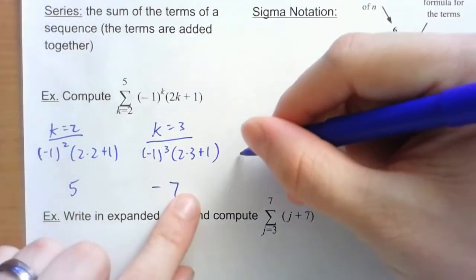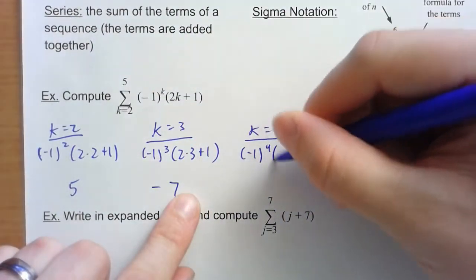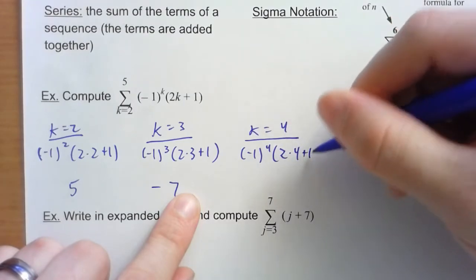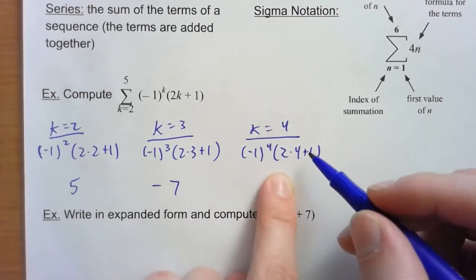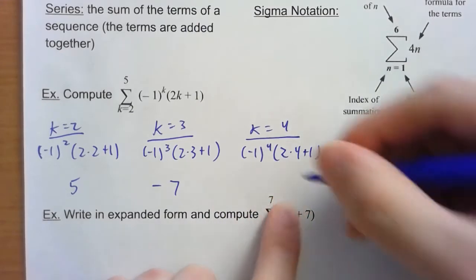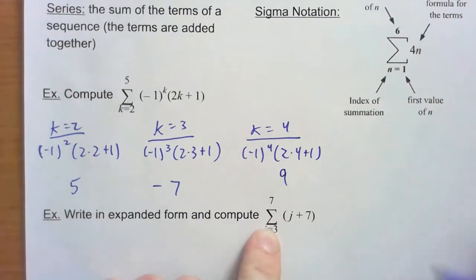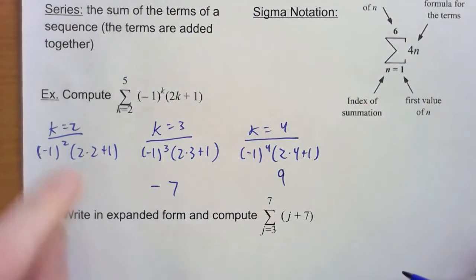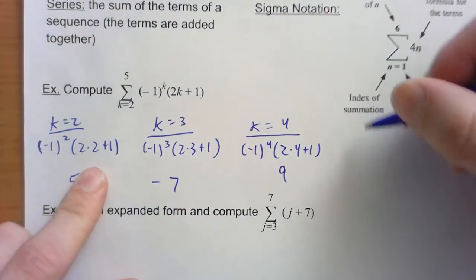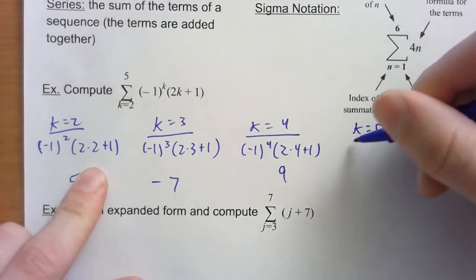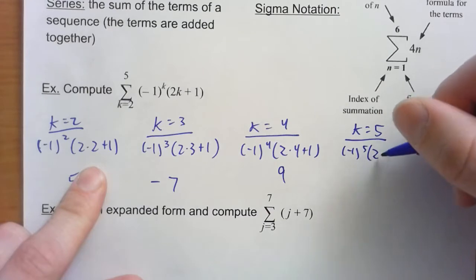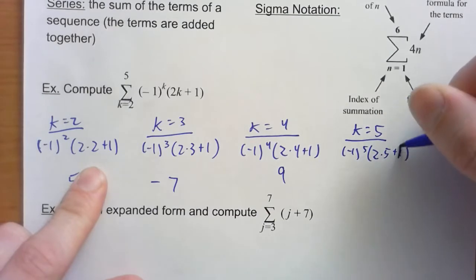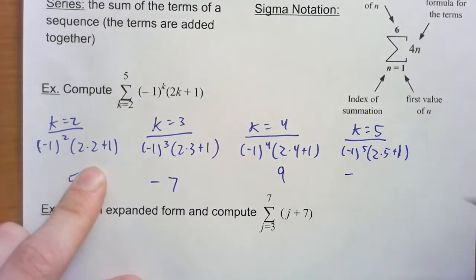Plug in 4 into this formula. (-1)^4, 2 times 4 plus 1. 4 negatives turns positive, and 2 times 4 is 8 plus 1, so we've got 9. That's the next number in the list. Then we keep going. 2, 3, 4, then we go to 5. So (-1)^5, 2 times 5 plus 1. 5 negatives is negative. 10 plus 1, 11.